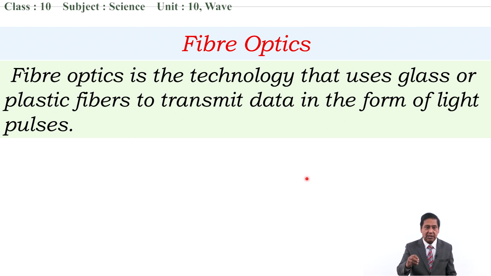Data is transmitted in the form of pulses. A pulse is not continuous. Pulse like this. One pulse, another pulse, another pulse. The data is transmitted from one place to another place in the form of pulses. And this technology is named fiber optics.